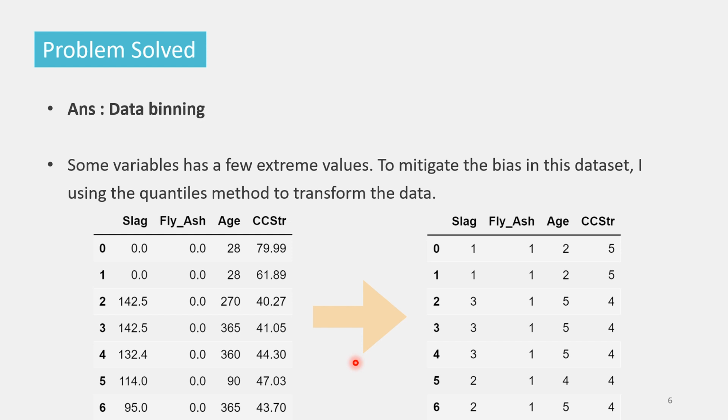I use the data binning method to separate the imbalanced data into 5 classes. Besides, I divide the output variable, that is concrete compressive strength, CCSTR, into 5 classes. In other words, I transform the models from regression to multi-class classification.